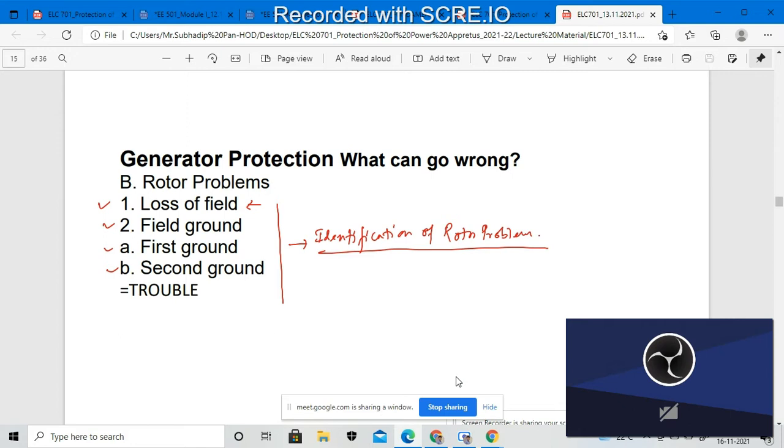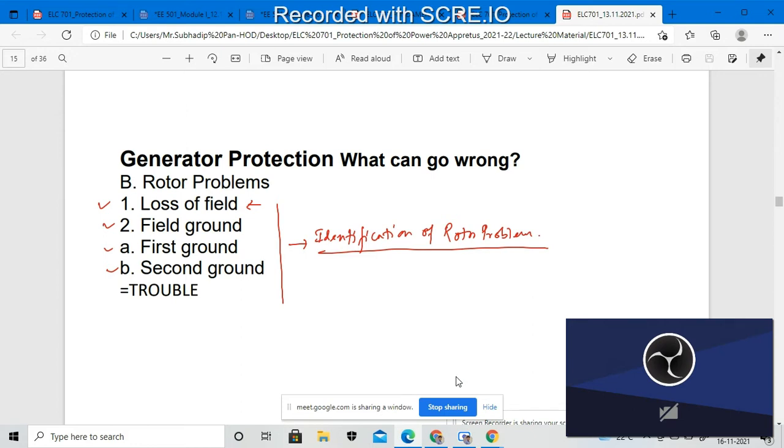The rotor operation will be operated in different cycles, right? First cycle of operation, second cycle of operation, third cycle of operation. According to the cycle of operation, we have to ground my field accordingly, according to the operation of the rotor segment, right?